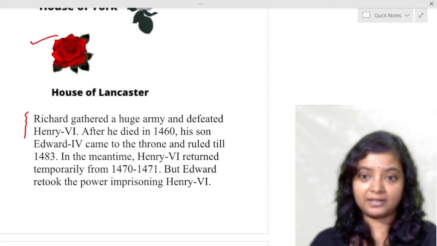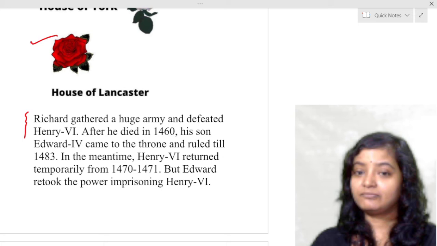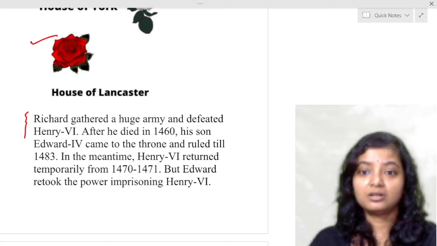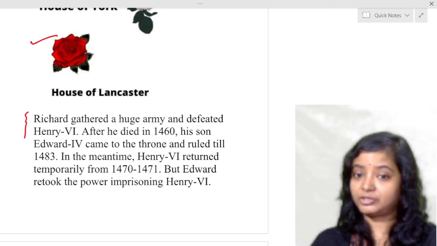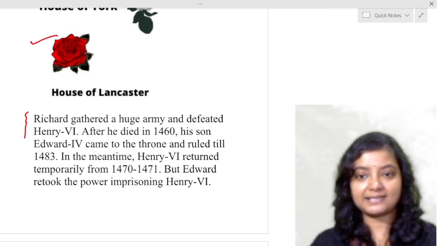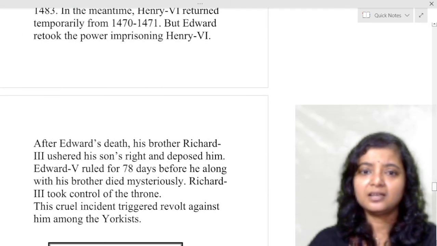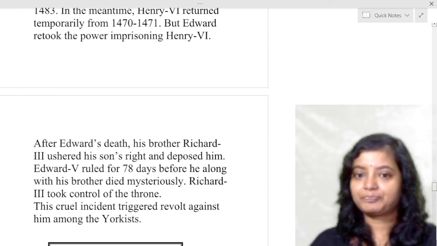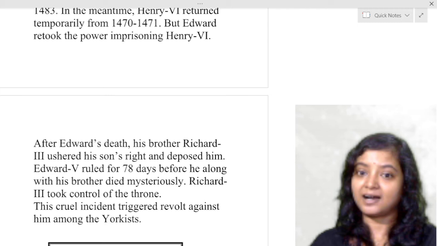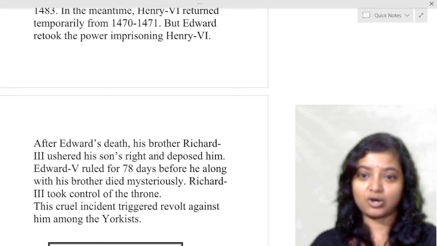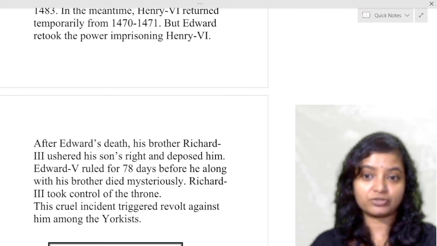In the meantime, Henry VI returned temporarily from 1470 to 1471. But Edward retook the power, imprisoning Henry VI again. And he died or was killed. After Edward's death, his brother Richard III asserted his right and deposed his son.